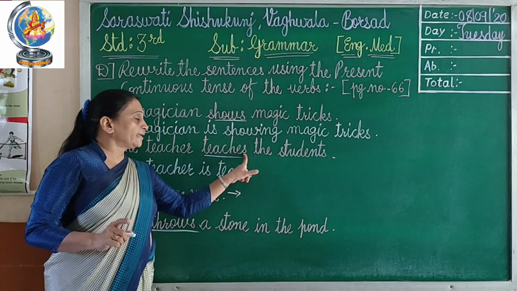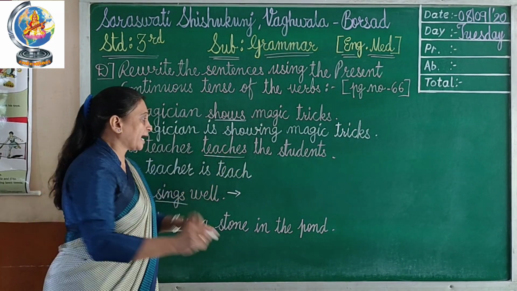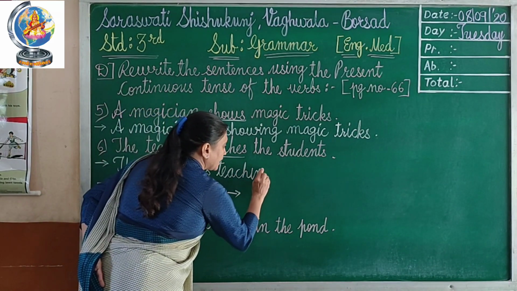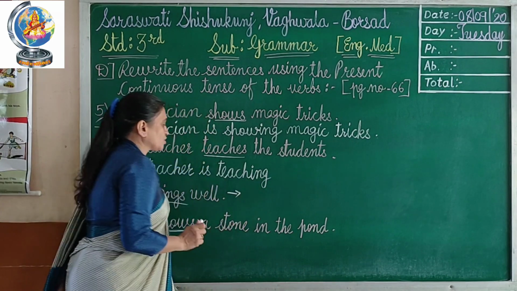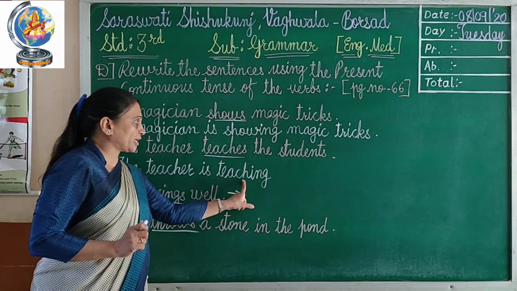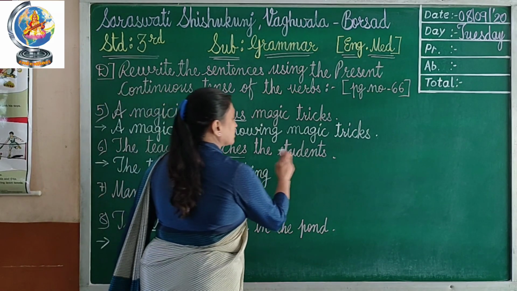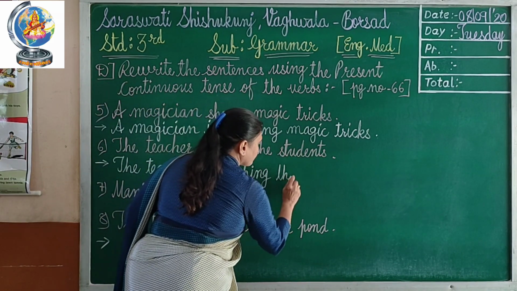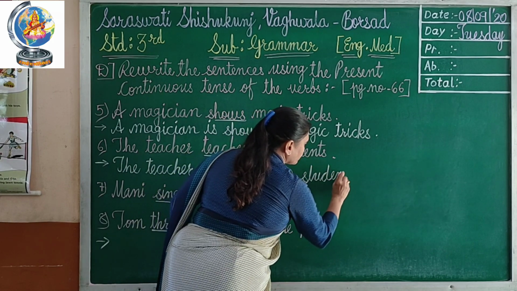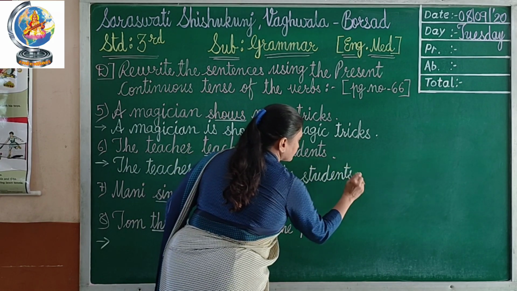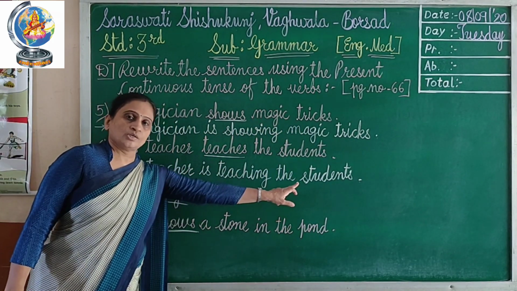You will not add E-S here. Okay? T-E-A-C-H and then add I-N-G. The teacher is teaching. No need to add E-S in the answer. Then after, the students. The students and full stop. Okay, the teacher is teaching the students.